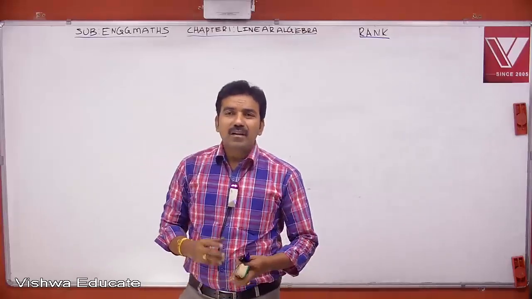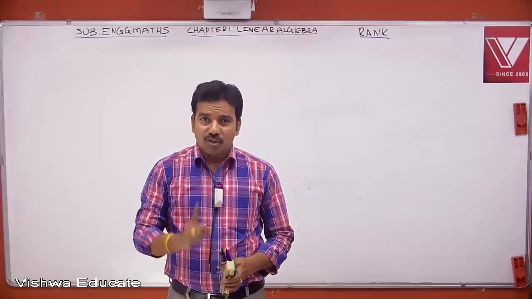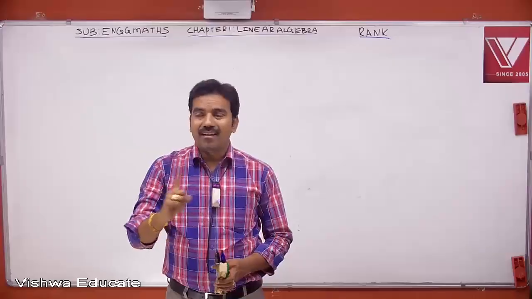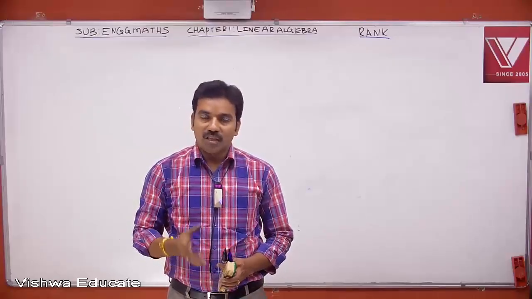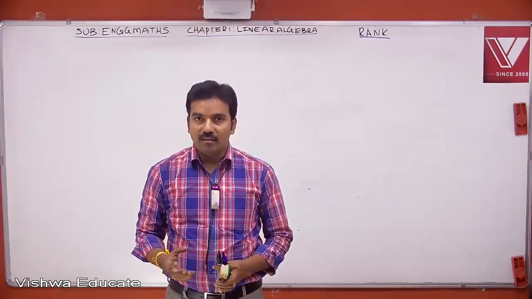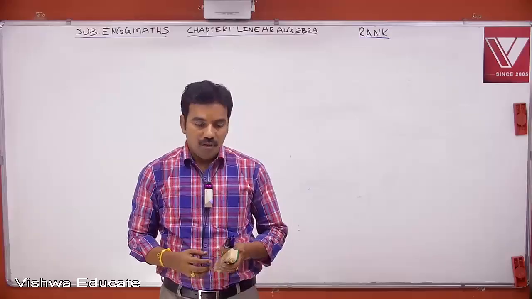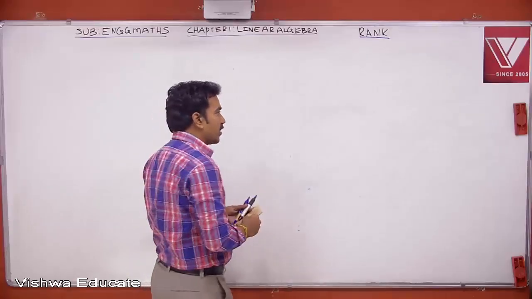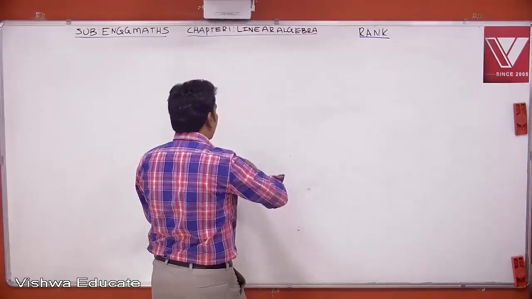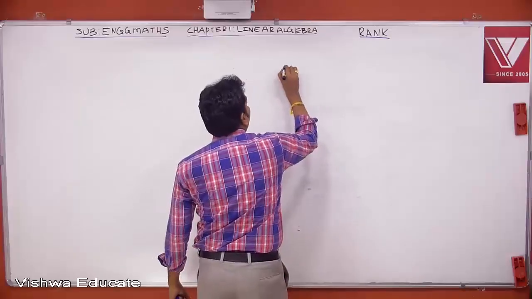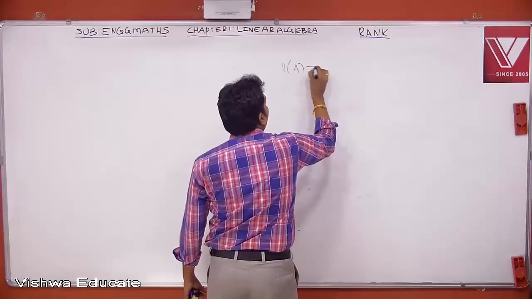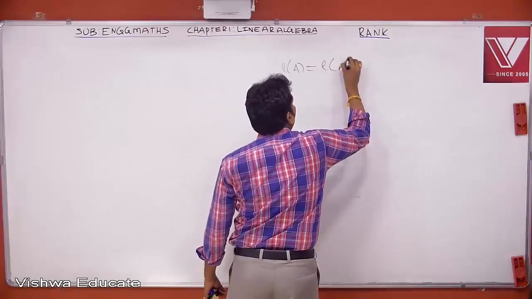Now let us try to establish a relation between rank of A and rank of A transpose. Whether the matrix is square or rectangular, we can discuss its transpose. Since we can discuss its rank, one important result is that rank of A is always the same as rank of A transpose.